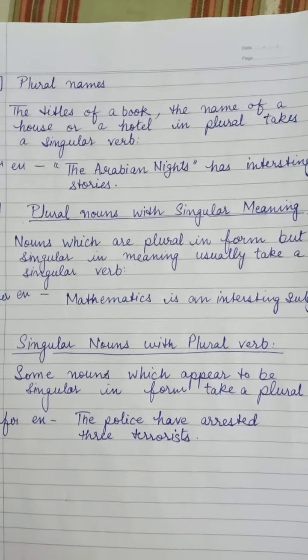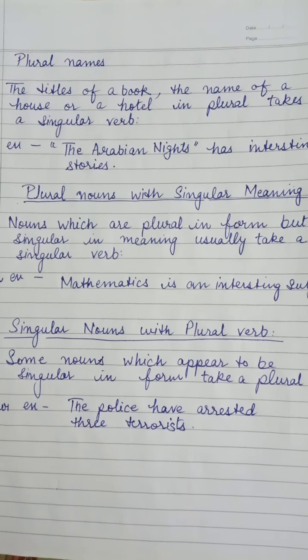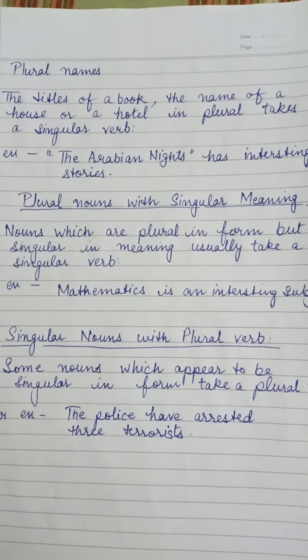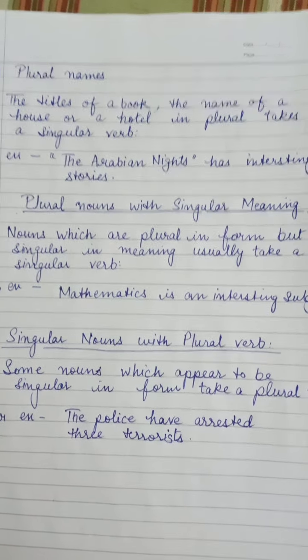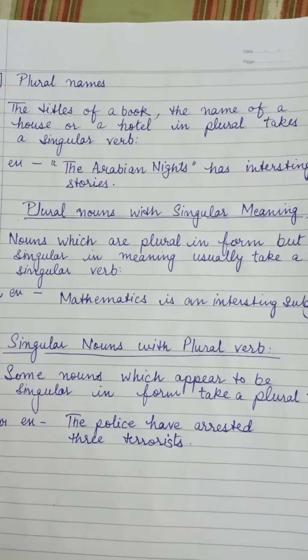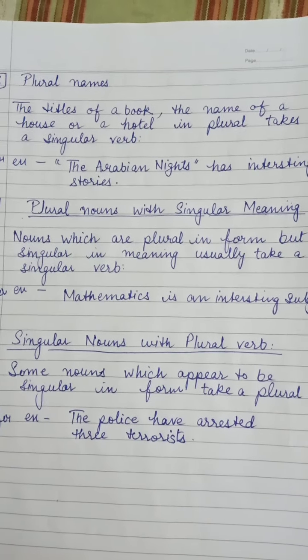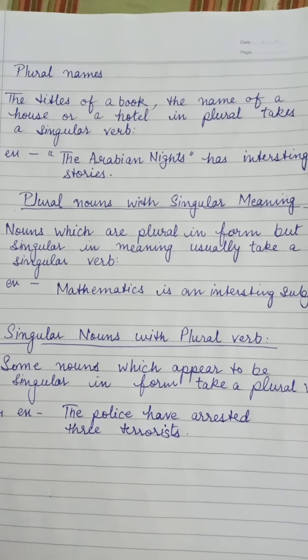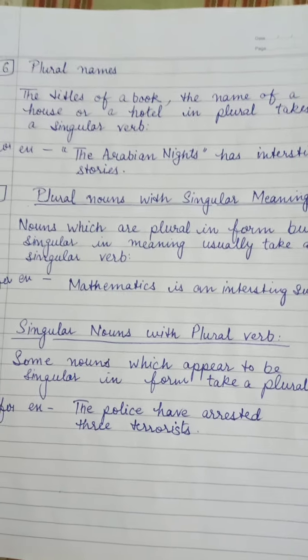So similarly, we can take the example of a name of a hotel. Honey Drewers has great rooms. Honey Drewers have, we are not going to use have with that. We are going to use has. Honey Drewers has great rooms and a swimming pool, right?